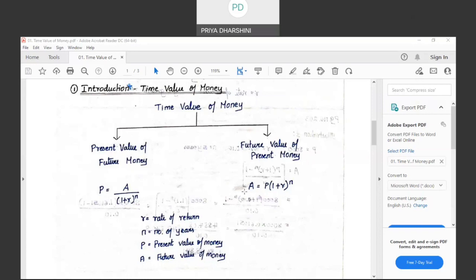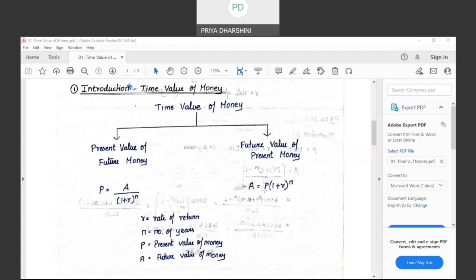What is the interest formula? A is equal to P into (1 plus R) to the power of N, where P is the principal, R is the rate of interest, N is the period, and A is the return on investment. Whatever money is invested is going to give me A as return, including interest. Correct? So A is equal to P into (1 plus R) to the power of N is the compound interest formula, which you should have studied from your school level itself.